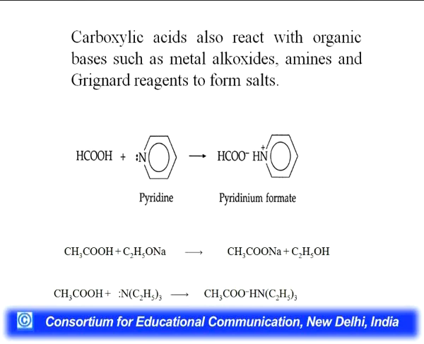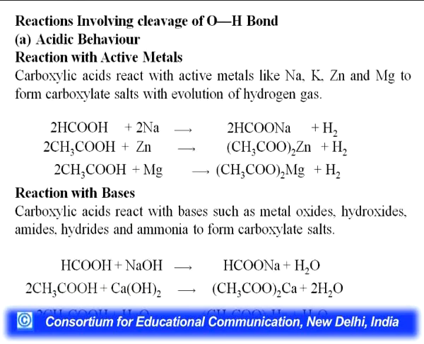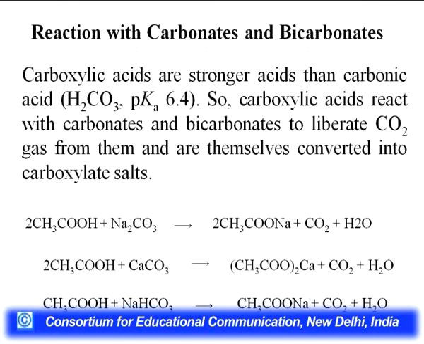You can see formic acid when it reacts with pyridine gives pyridinium formate, and acetic acid when it reacts with sodium ethoxide gives sodium acetate, and with triethylamine it gives the salt again. So with active metals and bases, we are getting the salts.